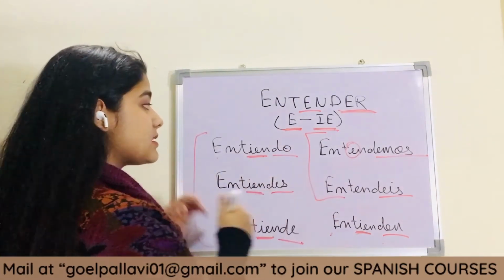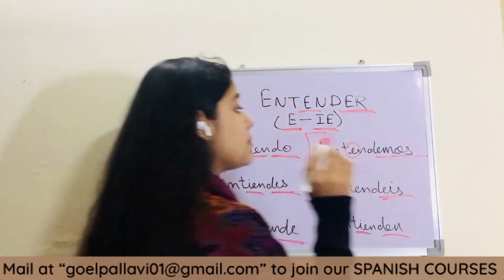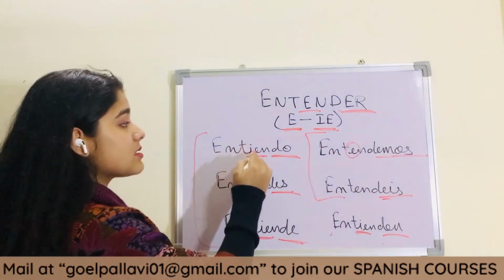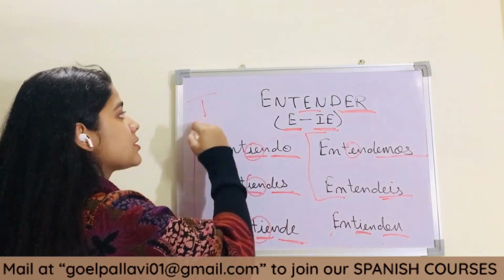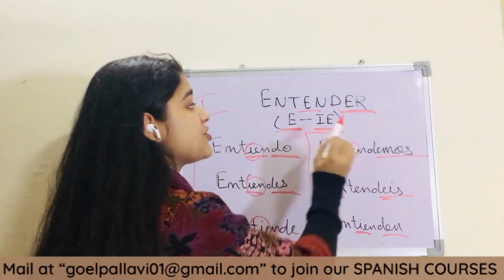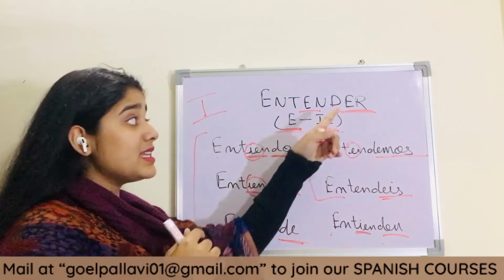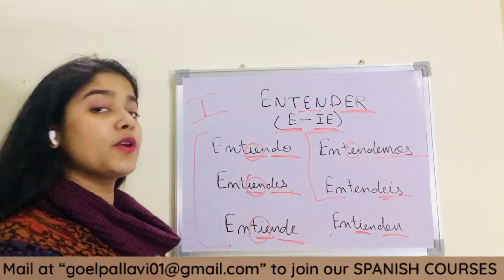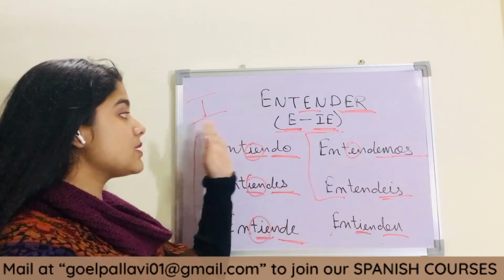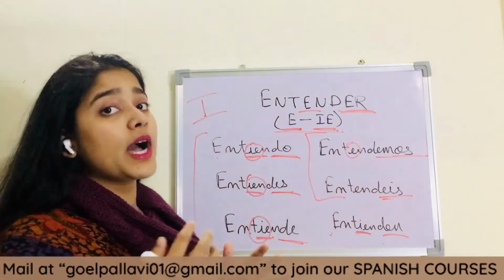Entiendo, entiendes. We are doing the same like we were doing for regular verbs, but we will change this. This is the important part, as we are learning the first type of stem changing verbs. So these are the conjugations we do for ER ending verbs. We are doing the same, right, like we were doing for AR ending verbs. These are the conjugations which are fixed, but these are the exceptions. Let's get to the IR ending verb.